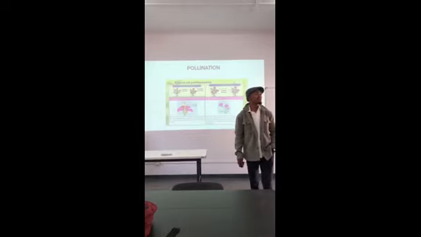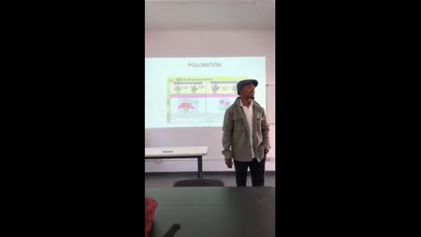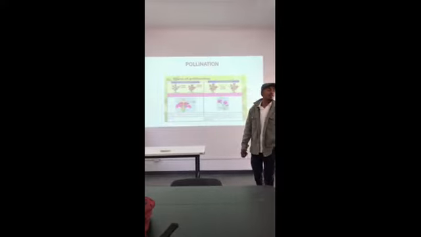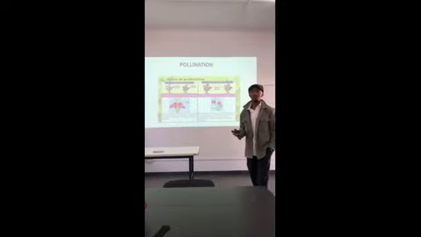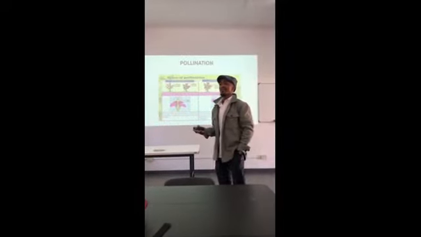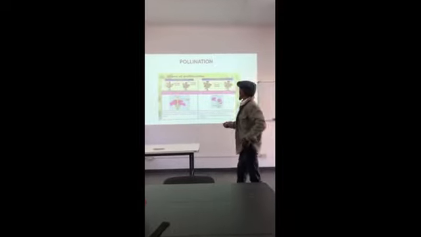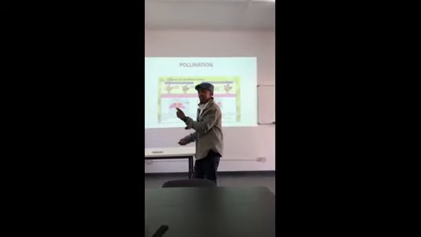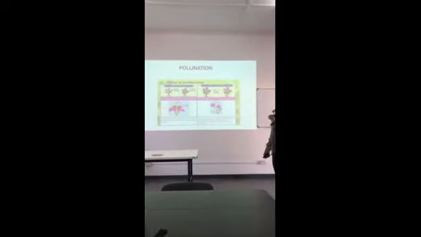It is a transfer of what? Of pollen grain. From where to where? Okay, from one plant to another. So we have self-pollination and we also have cross-pollination.